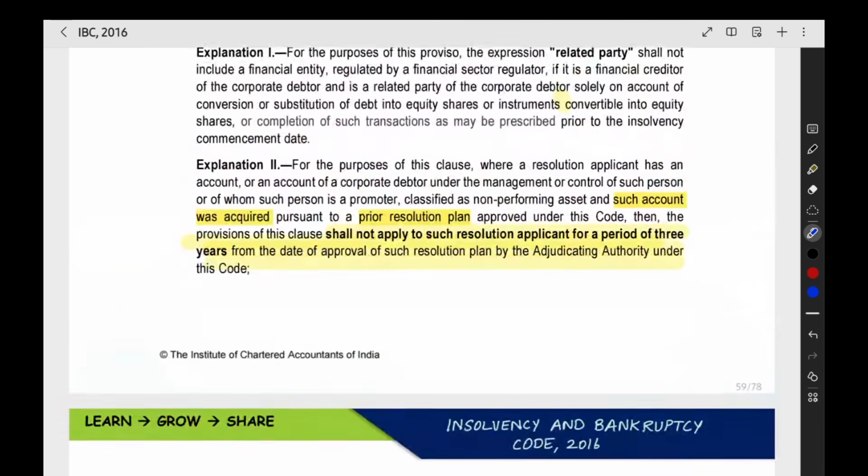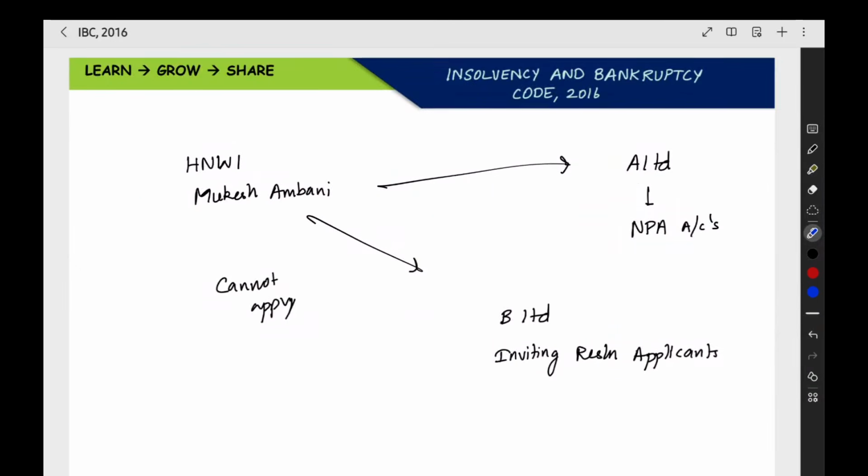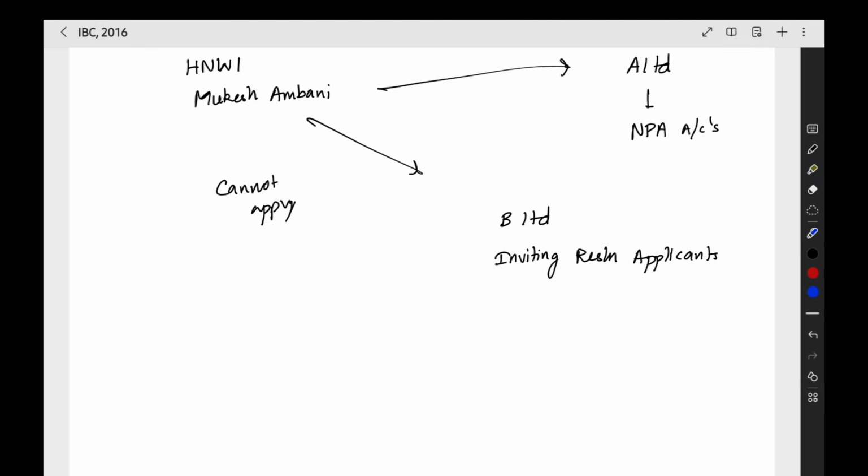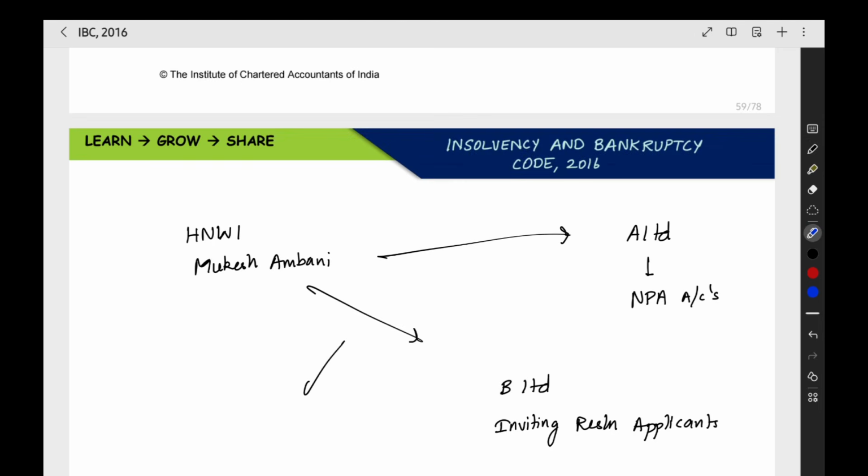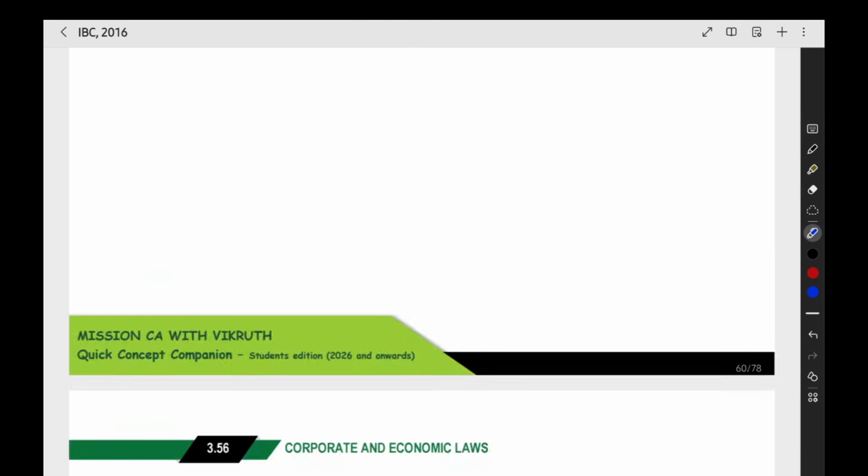So that's why they have added one explanation: any other company you have under your control that has an NPA account, why is this company having an NPA account? Because it was a corporate debtor, under the CIRP process, and the person took over the company according to the resolution plan already approved. So this will not be considered, and Mukesh Ambani is eligible to present the resolution plan for B Limited also. There is no problem. That is the effect of this particular explanation.